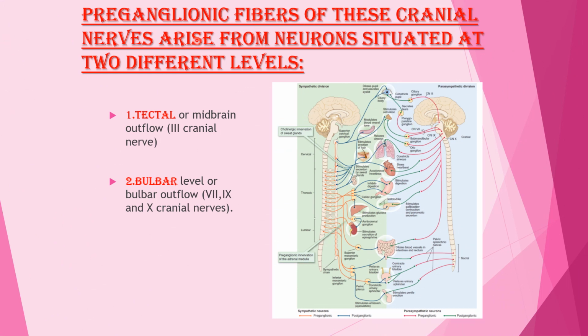Preganglionic fibers of these cranial nerves arise from neurons that are situated at two different levels: tectal or midbrain outflow and bulbar level or bulbar outflow. Bulbar outflow includes 7th, 9th and 10th cranial nerves. Tectal outflow includes the 3rd cranial nerve.